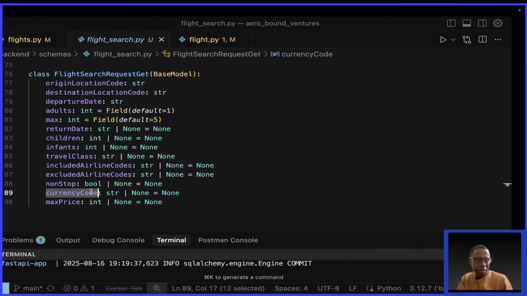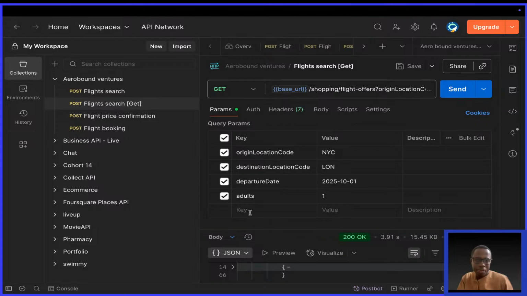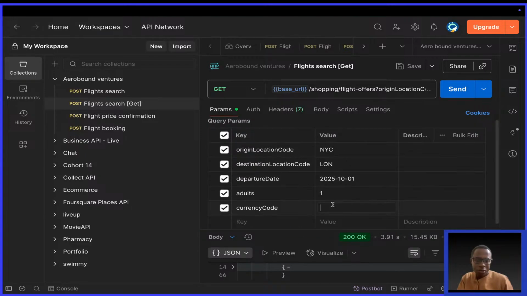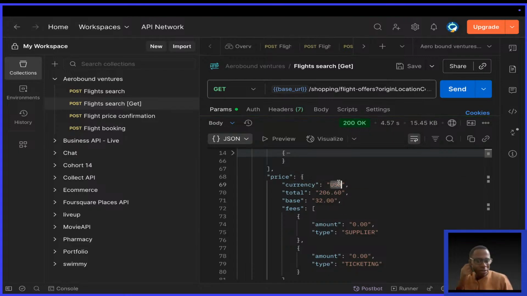Okay. Currency code. If I come here, where is params? Okay. Say currency code. I put USD and I send. So the price should now change from euros to dollars. Are you seeing? It has changed.